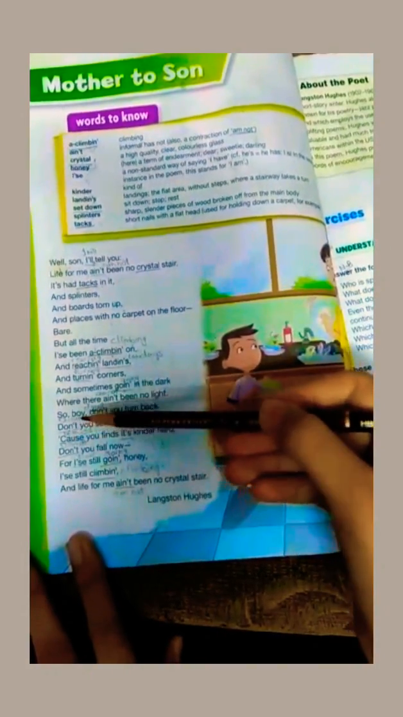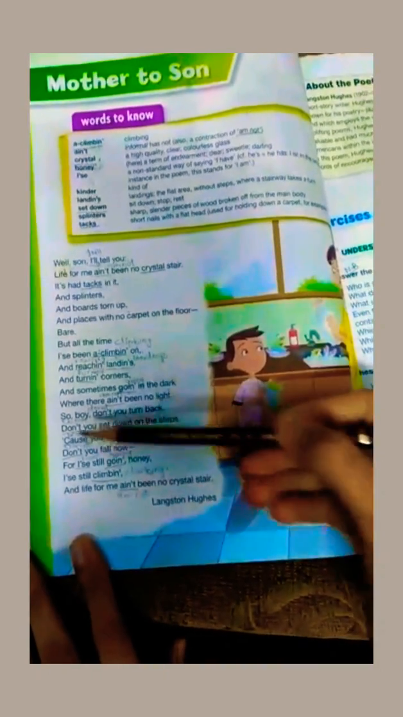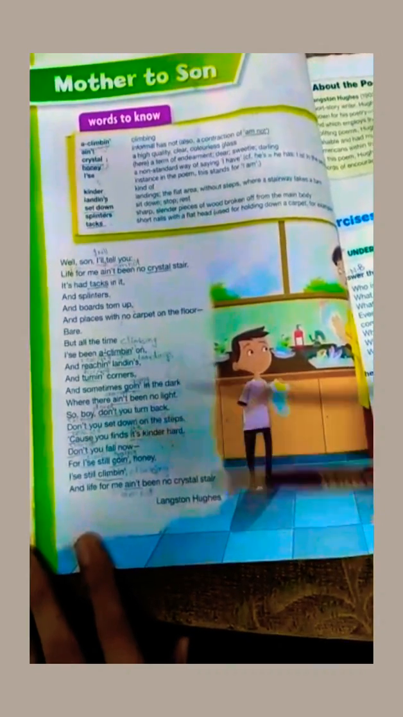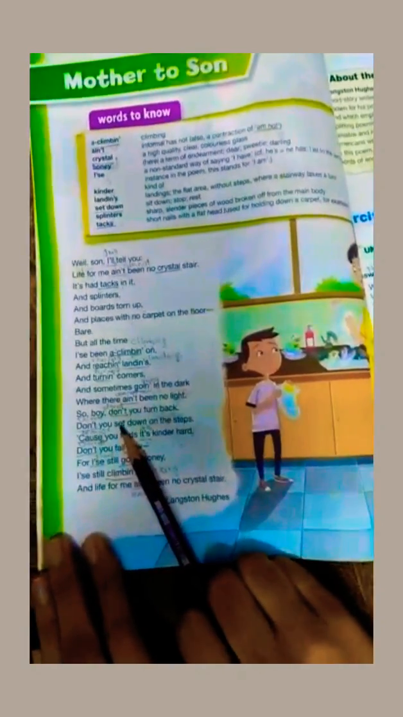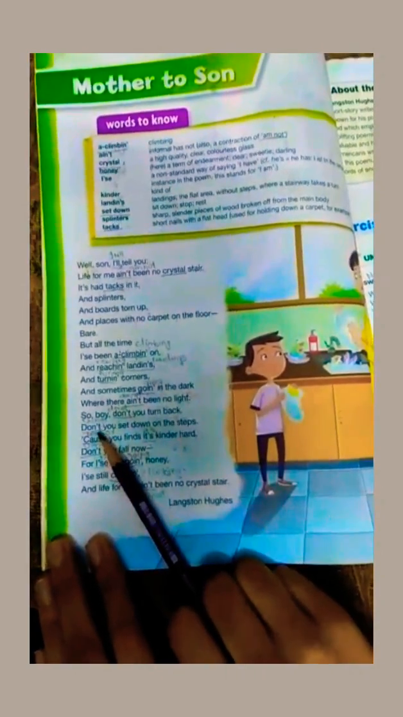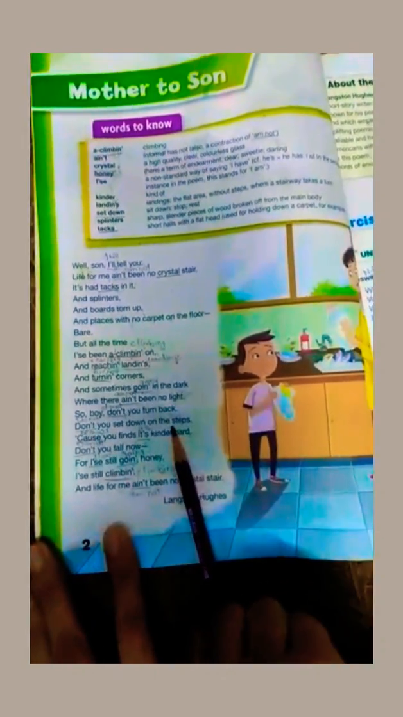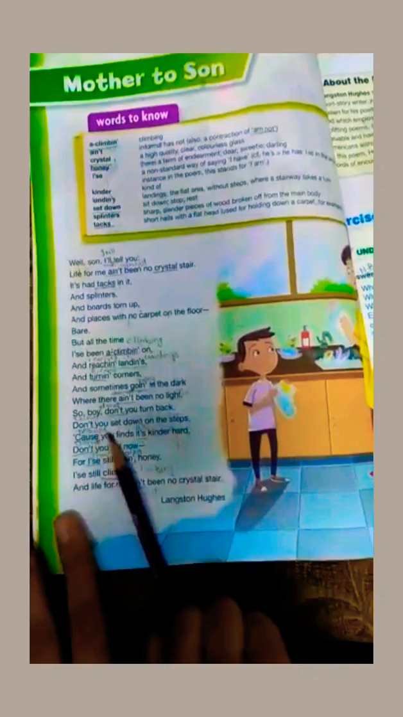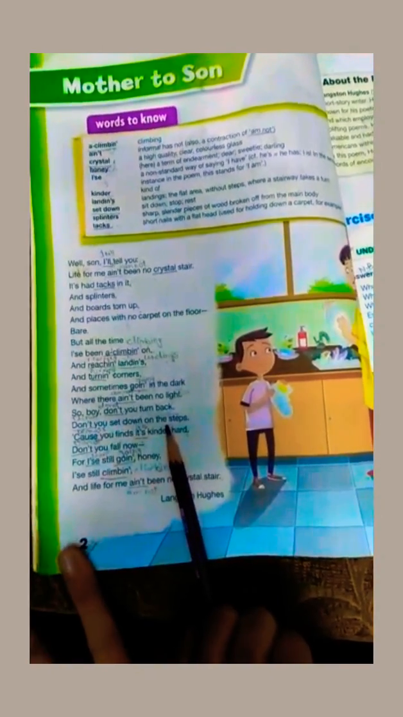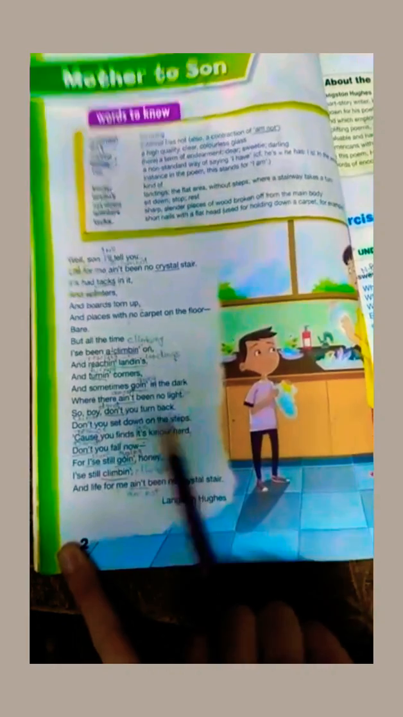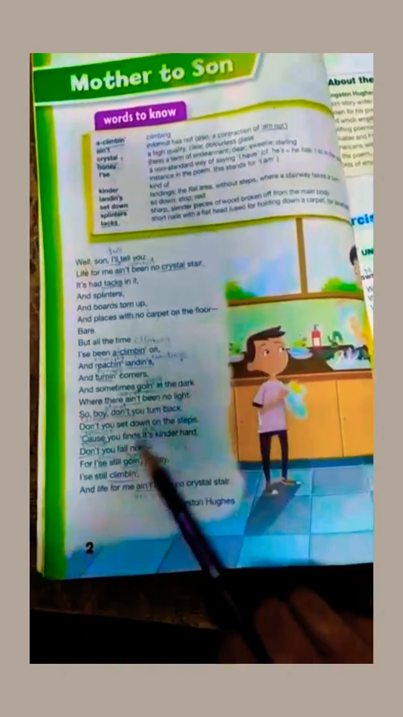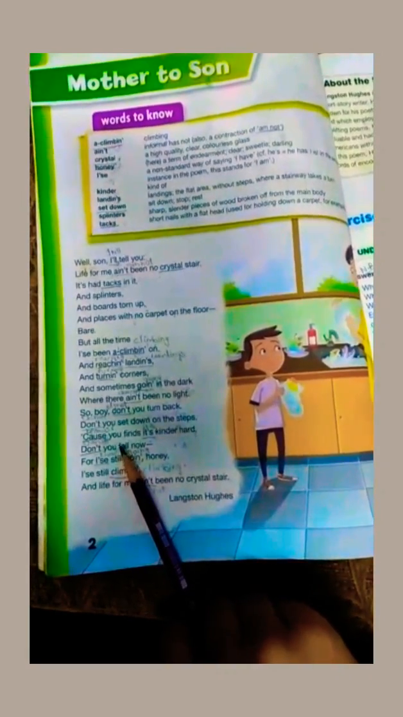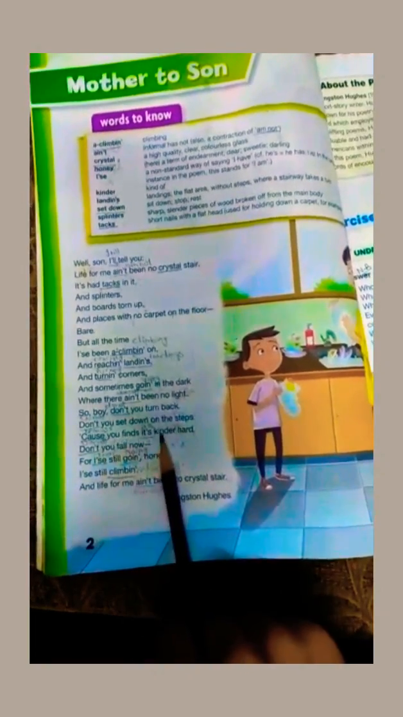Okay, don't you sit down on the steps, cause you find it's kinder hard. Okay, now she was still advising her son, don't you sit down on the steps. She was telling that you should not sit down for a while and take rest while having a journey, but you should have the courage to face all the difficulties and still move on in your journey. Okay, because you find it's kind of hard.